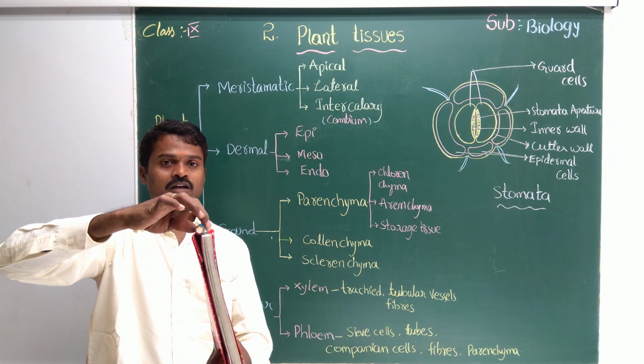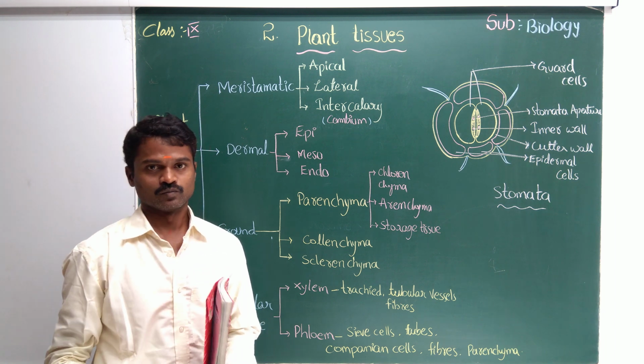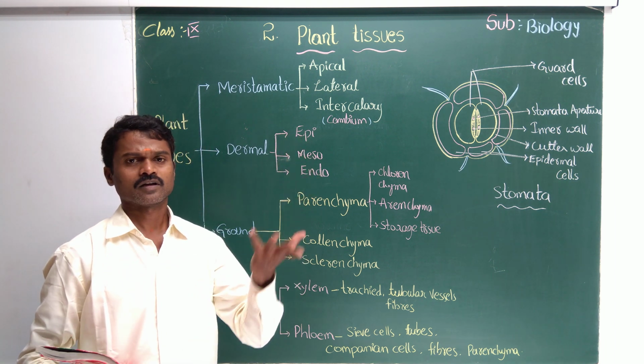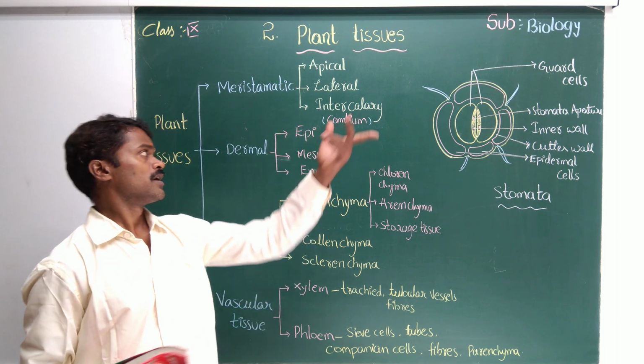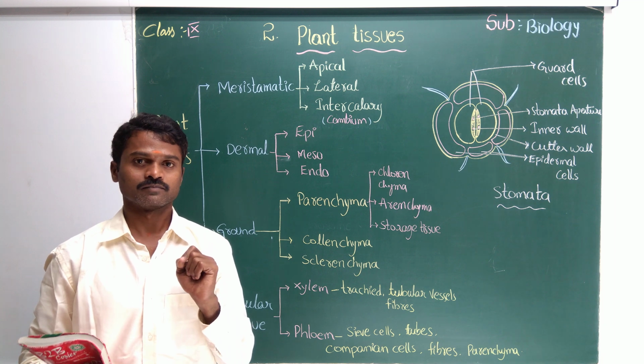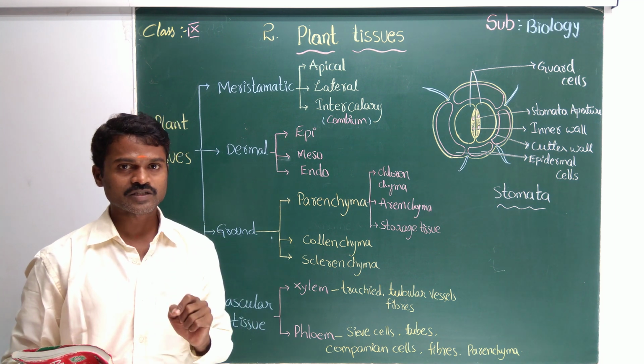This is called apical meristematic tissue. Okay, which tissue divides very fast? Meristematic tissue. Intercalary meristematic tissue has one more word, that is cambium. Shall we know the next one?